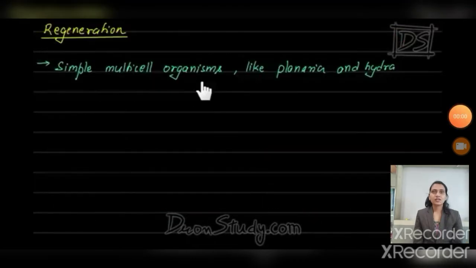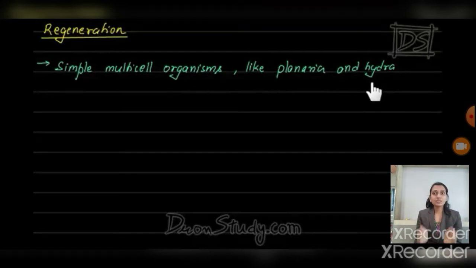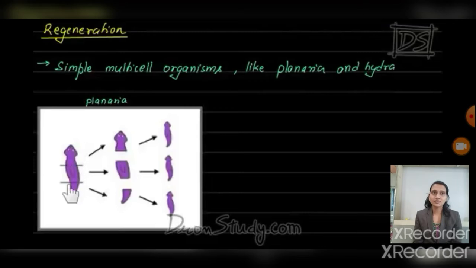Understand? The next type of asexual reproduction is regeneration. Regeneration also occurs in simple multicellular organisms, for example, planaria and hydra. See in this picture, when a planaria is accidentally cut into three parts, head, middle and tail region, each part germinates as a new individual.